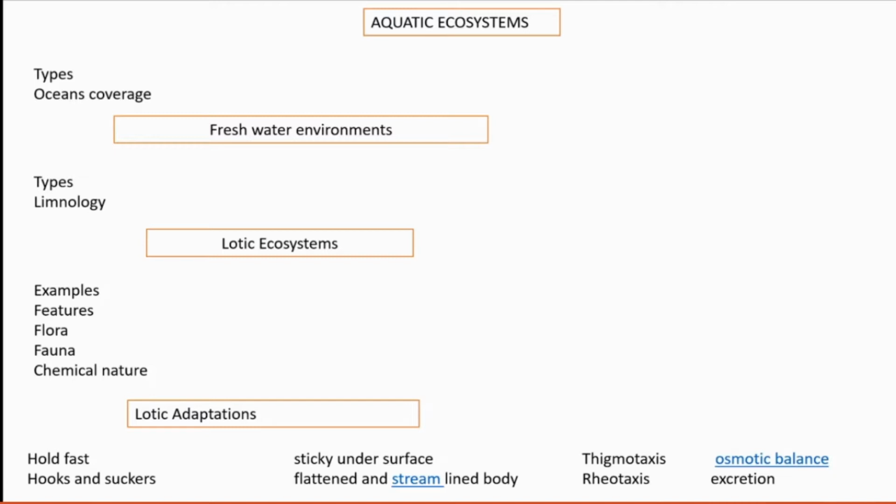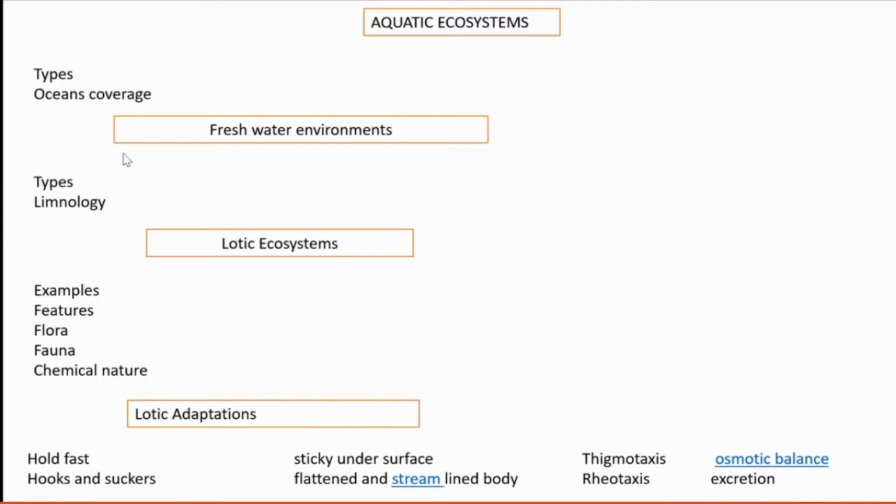Aquatic ecosystem types. Which are the two types? Freshwater and marine water systems. Freshwater includes streams, rivers, ponds. Marine includes the ocean.